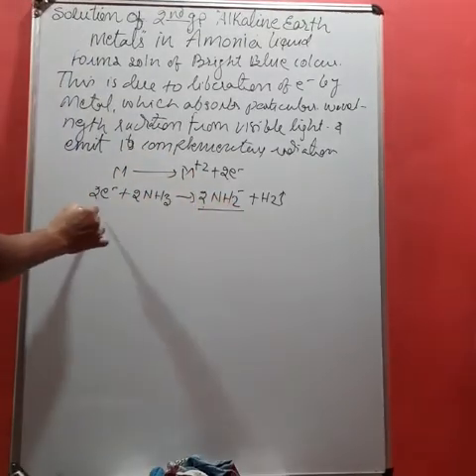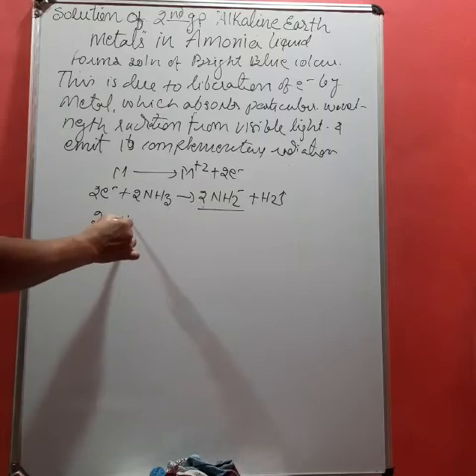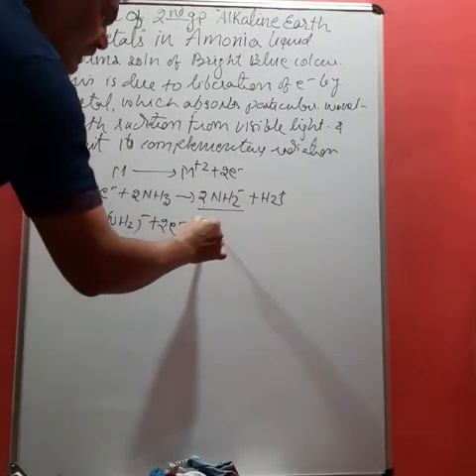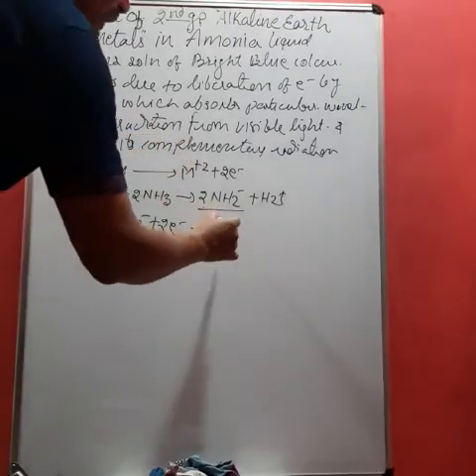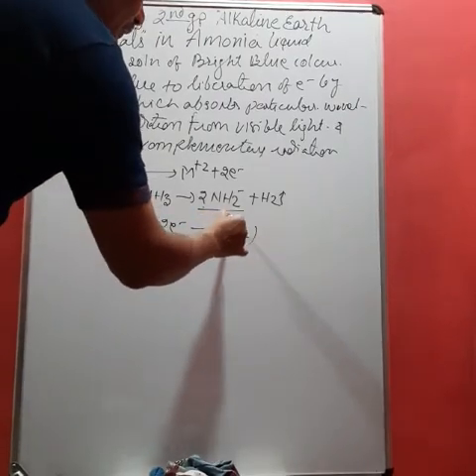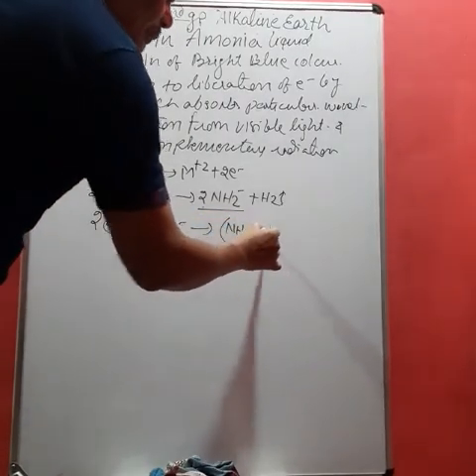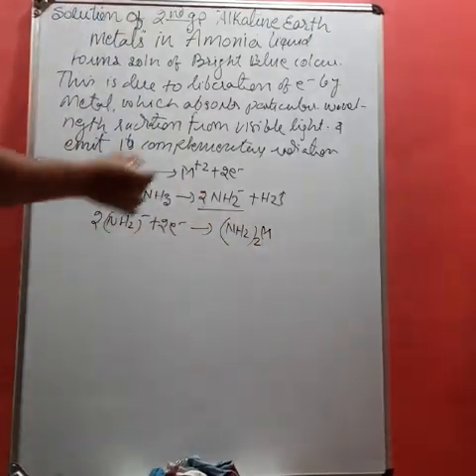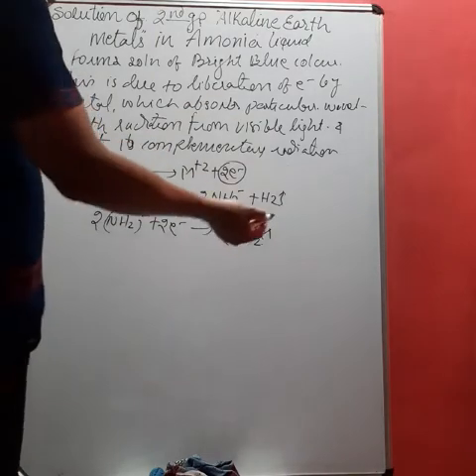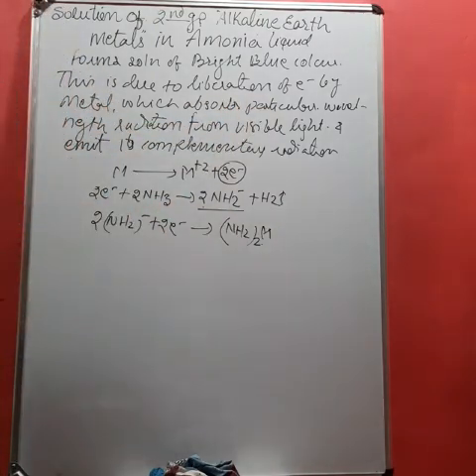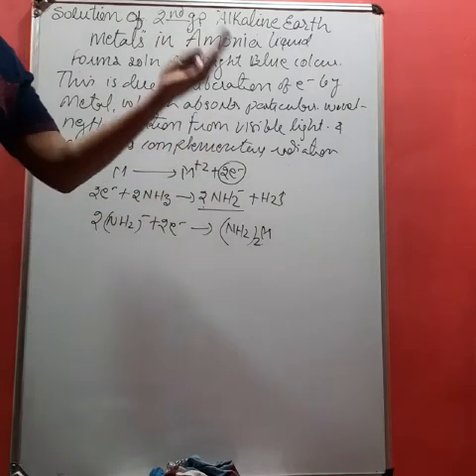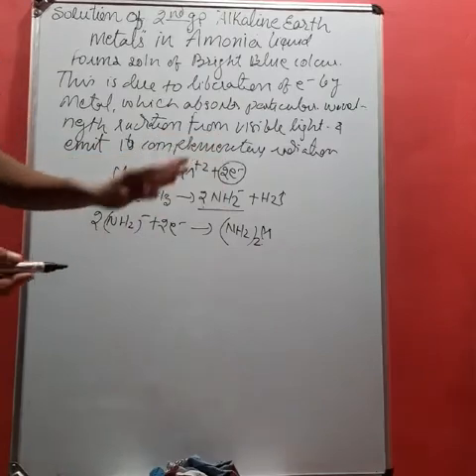These 2 NH2 anion is then captured by the electron released by the metal and forms NH2, this one NH2 and what? Metal, what? 2 cation. So the release of electron by the metal absorbs the radiation from the visible light and it emits its complementary radiation when it comes back from higher energy level to lower energy level.